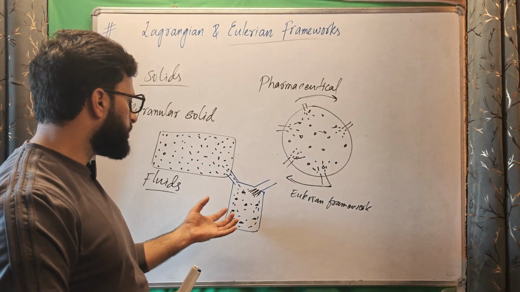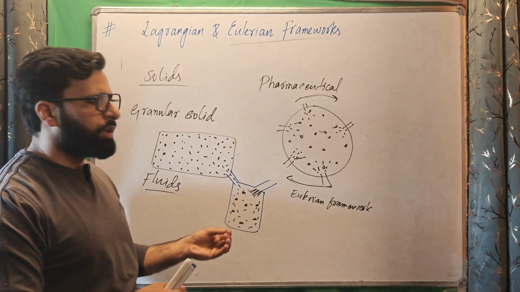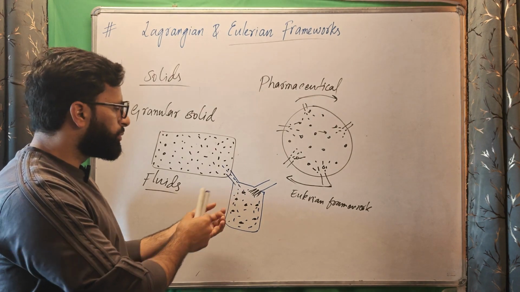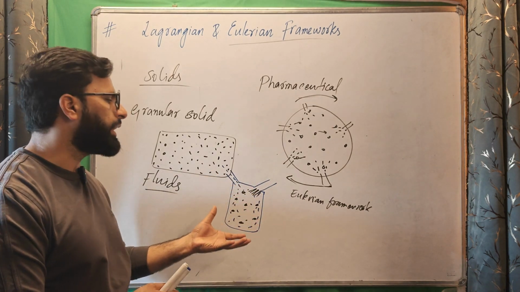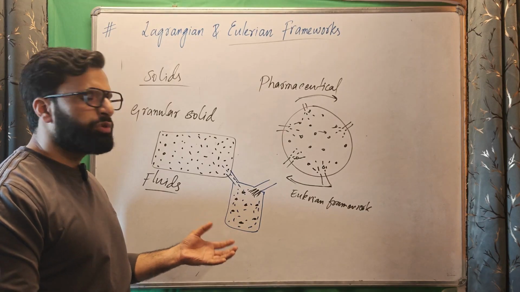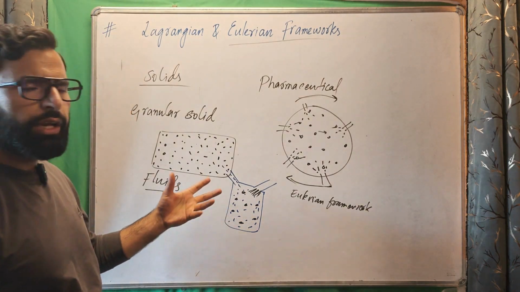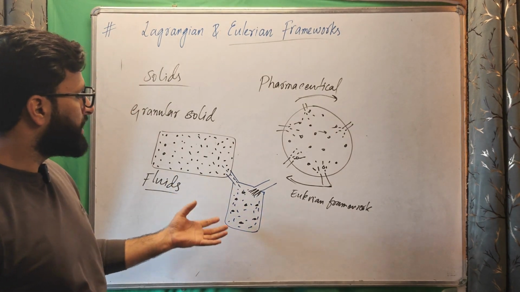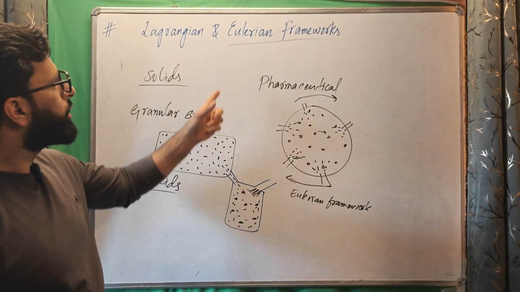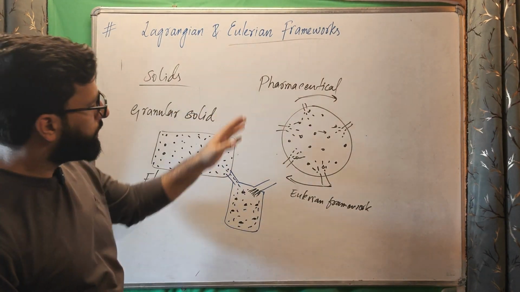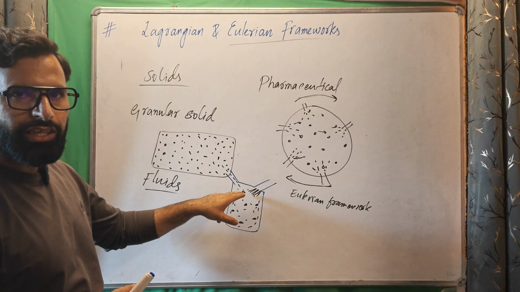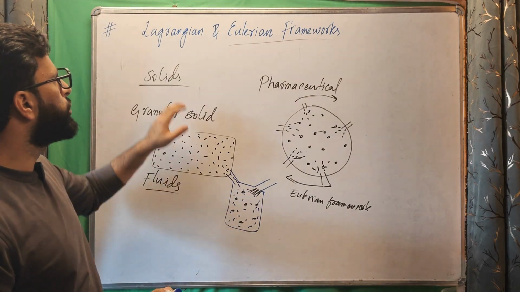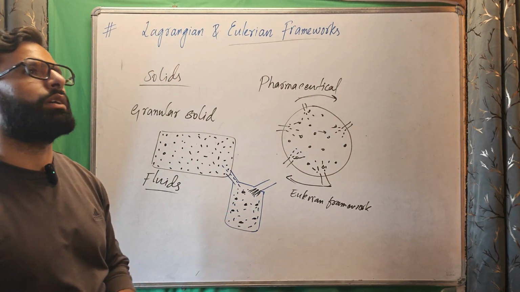So we are very much interested in tracking the path and motion of individual fuel droplets inside the engine, using the aid of computers and simulations. So this is an example of a fluid not studied using the Eulerian framework, but, due to individual tracking of the fuel droplets, using the Lagrangian framework.